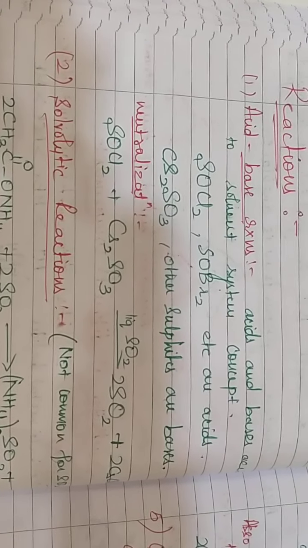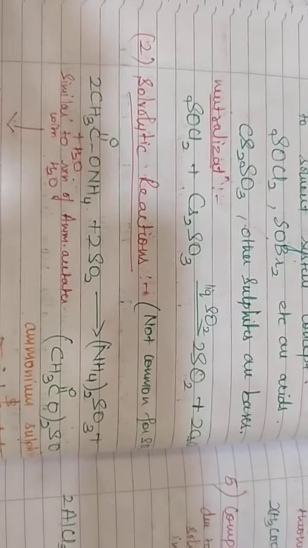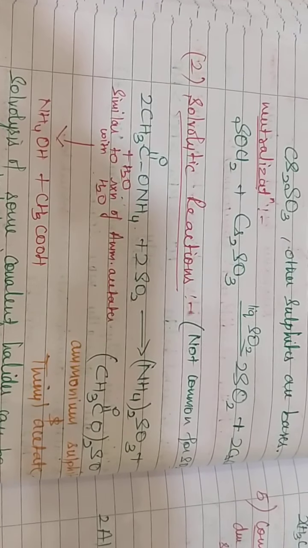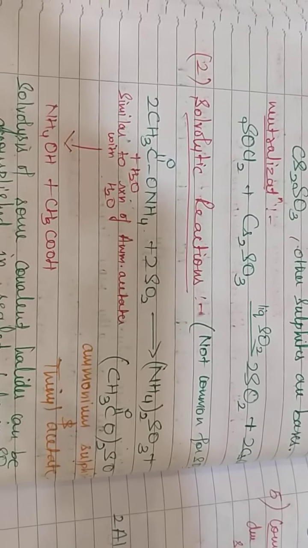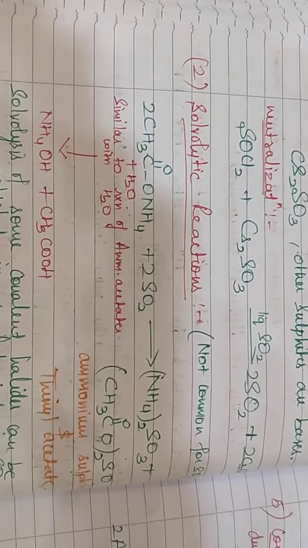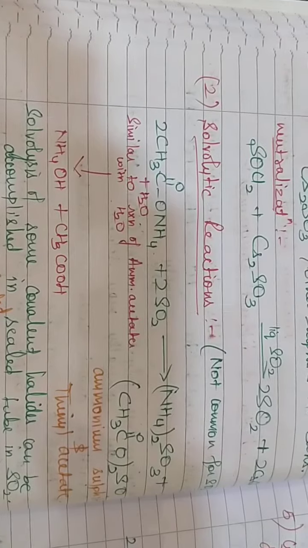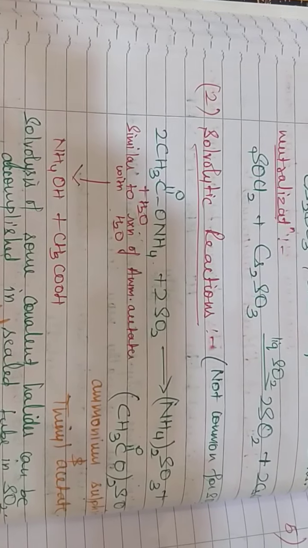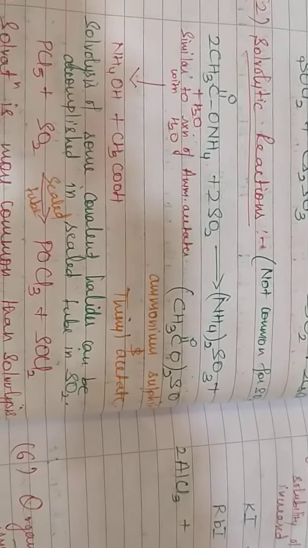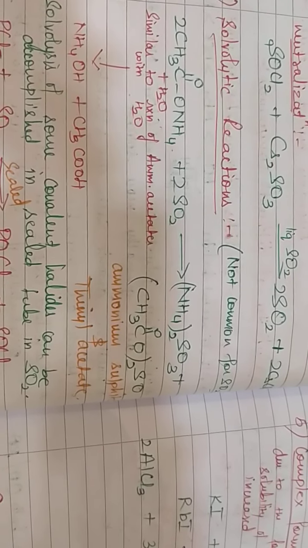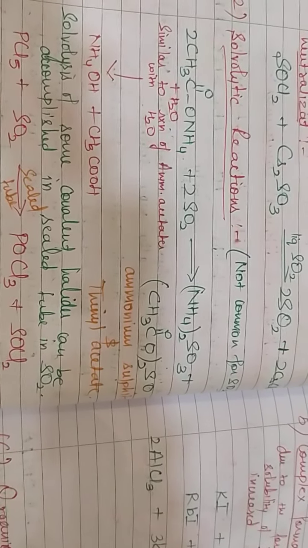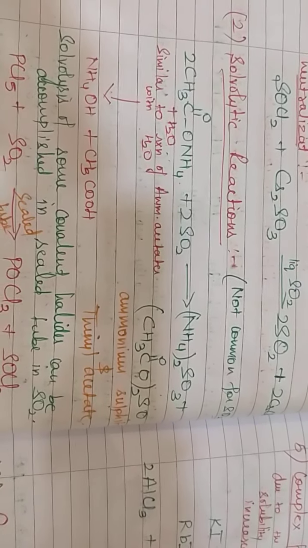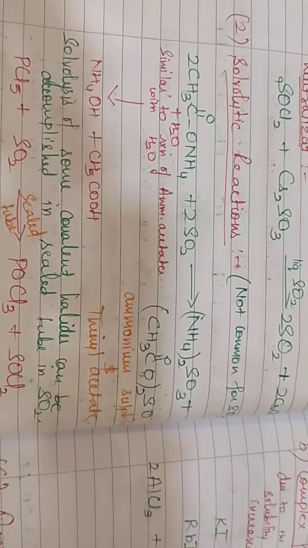Solvolytic reactions are not very common for SO2. A single reaction which is very important out of the solvolytic reactions of SO2 is the solvolysis of ammonium acetate. It is very similar to the hydrolysis of ammonium acetate in water, where with water it led to the formation of ammonium hydroxide and acetic acid. Similarly, here it forms ammonium sulfite and thionyl acetate, where SO and SO3 are the cationic and anionic parts formed out of the auto-ionization of liquid sulfur dioxide.